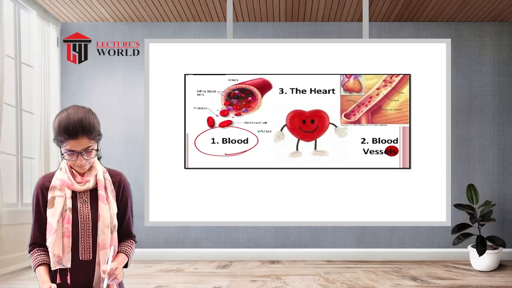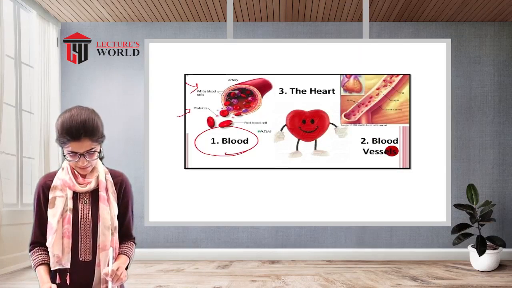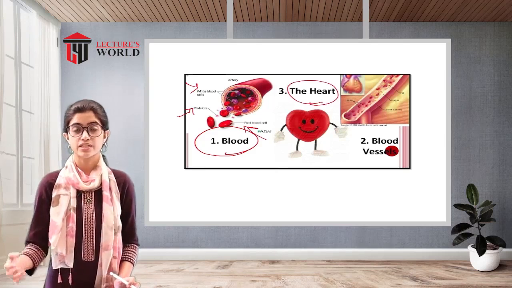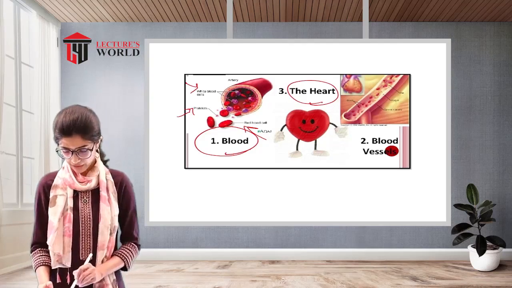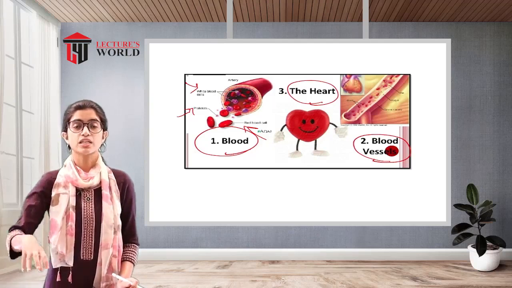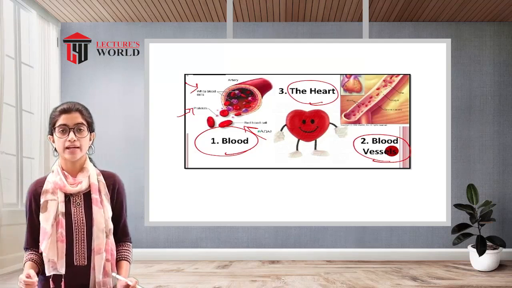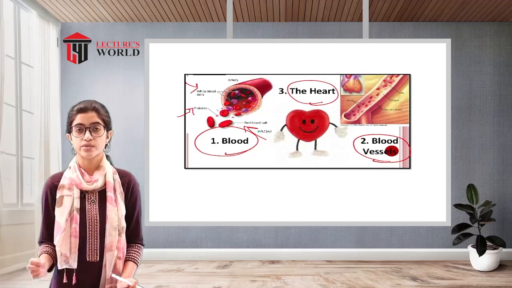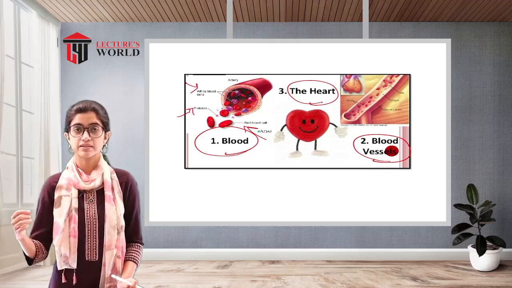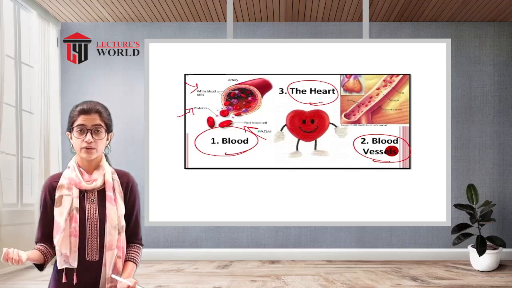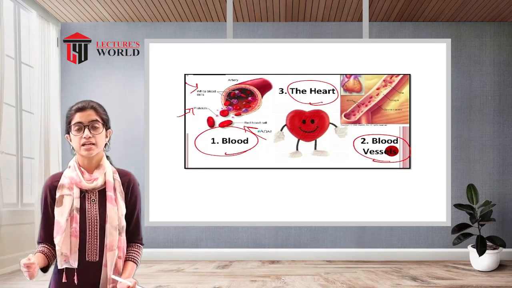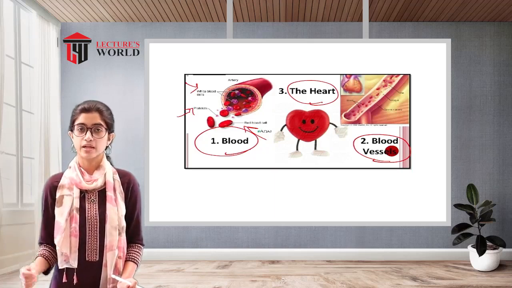That is the blood. It consists of the white blood cells, the platelets, and the red blood cells. The heart, obviously, because it is beating and regulating the entire functioning of the body, and the blood vessels. Now the blood vessels include the arteries, the veins, and the capillaries. These all collectively work together to provide smooth functioning of the circulatory system. Now, if due to any reason there is a disruption, or any external trauma leading to external bleeding or internal bleeding, first aid assistance needs to be given on an immediate basis.